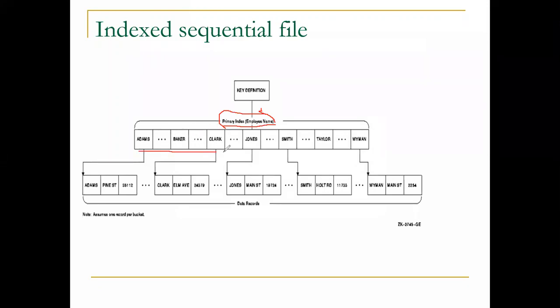Okay, the primary index is called the primary key in DBMS language. So what is the concept of primary key? Primary key means it is uniquely identified and it is not null. It should not be null and it should be uniquely identified. So just concentrate here, these keys are given.